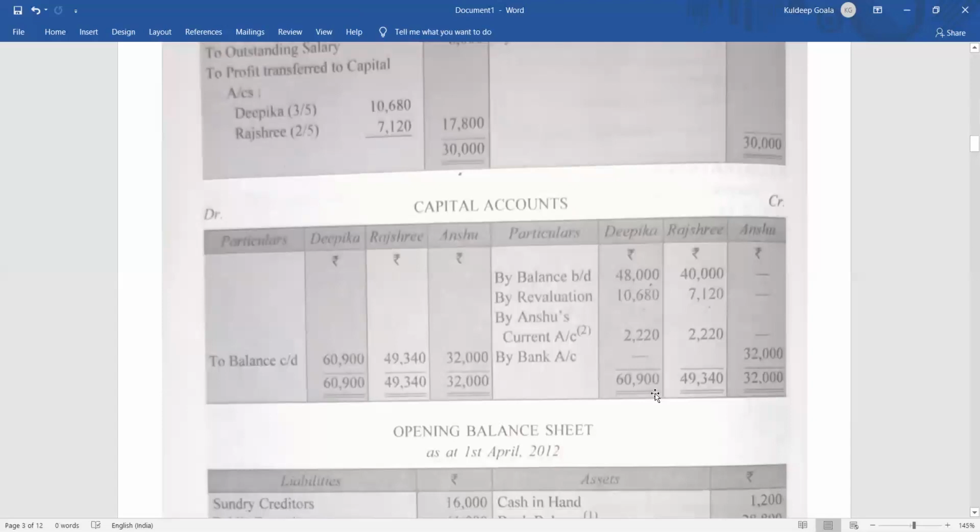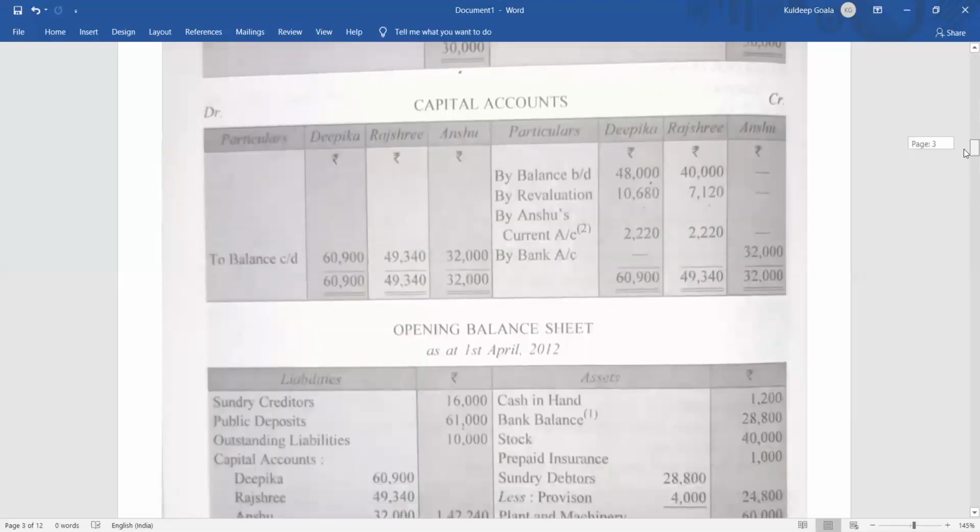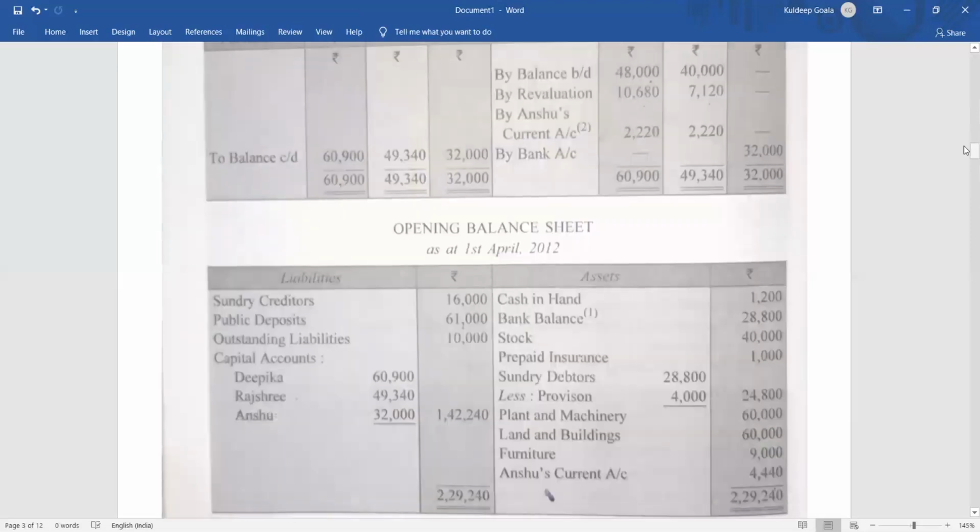There was nothing in the debit side, so 49,340 rupees is the balance. In case of Deepika, it is 60,900 rupees. So the new capital after admission is 60,900 rupees, 49,340 rupees, and 32,000 rupees.